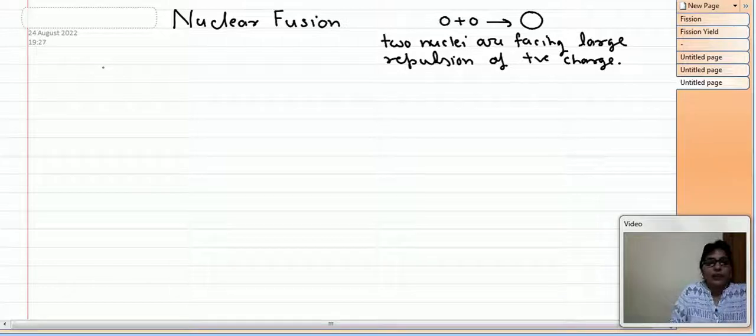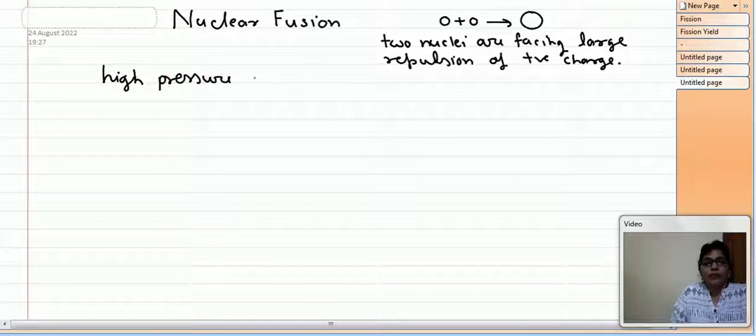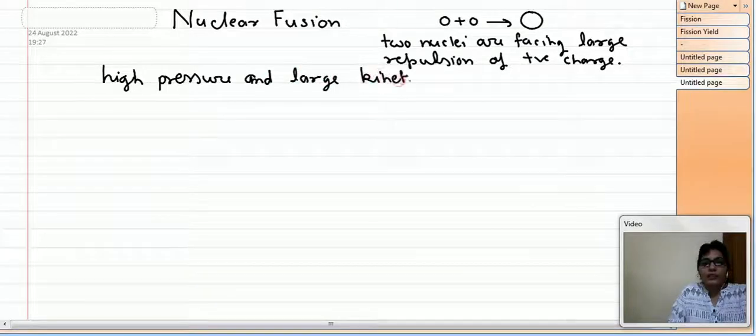and therefore to allow them to fuse, one needs high pressure and large kinetic energy.